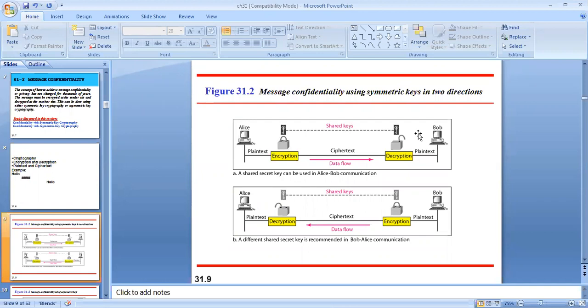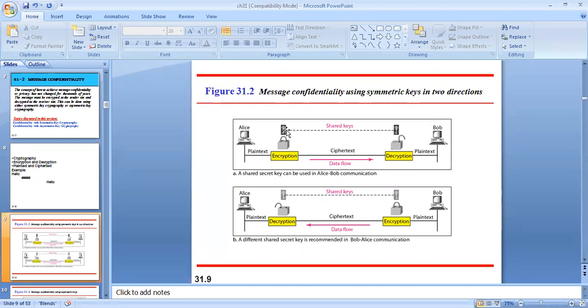The sender uses this key and the encryption algorithm to encrypt the data. Once the data is encrypted, the information will be sent to the destination, to Bob. Now the receiver uses the same key and the decryption algorithm to decrypt the data. To unlock this, Bob will use the same key, he will decrypt the data and he will get the original message. So this is what happens in case of symmetric key cryptography.